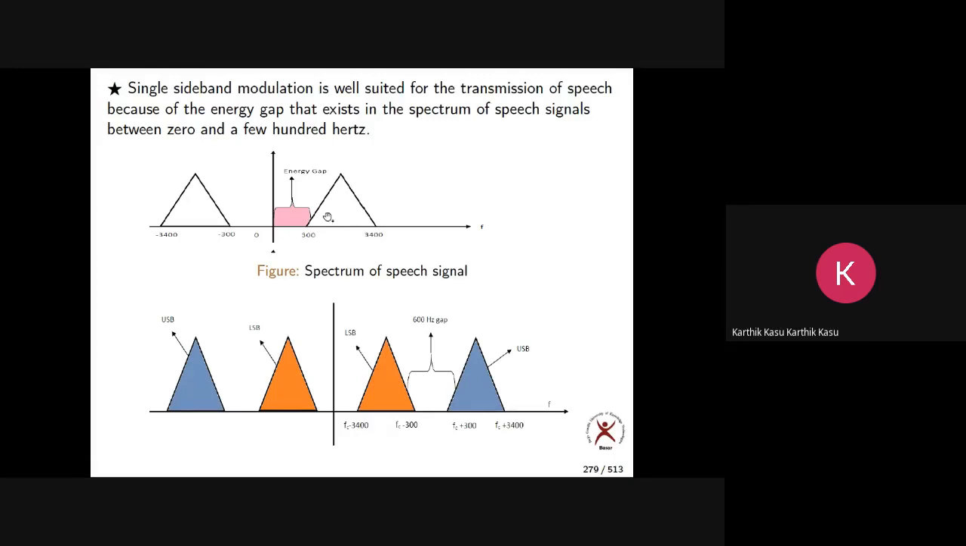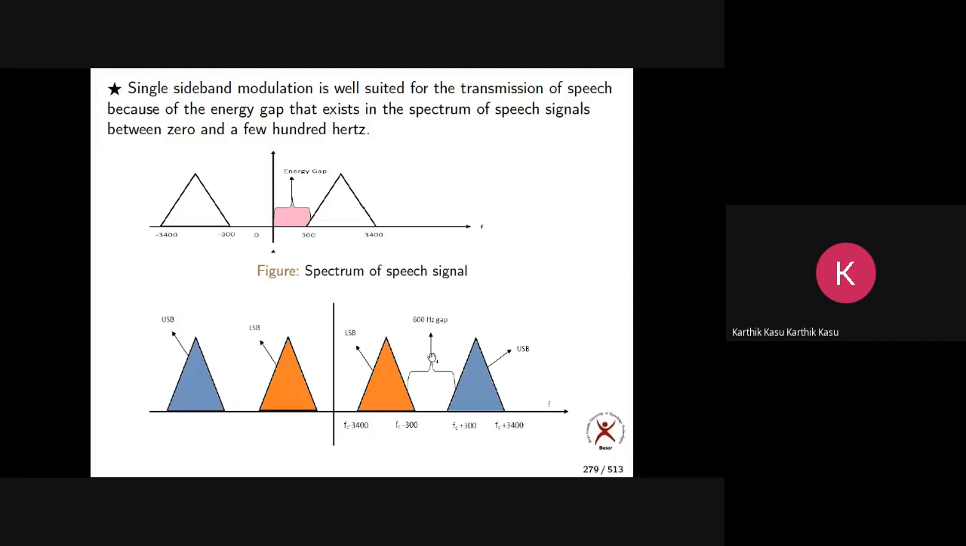Now I'm applying a shift towards the right side by FC and towards the left side by FC. So this is what I get. Here what I can observe is that the upper sideband and lower sideband don't meet each other. They maintain a gap of 600 Hz.